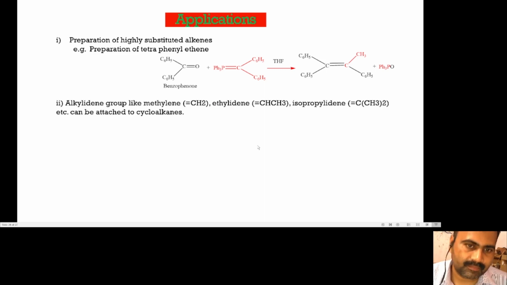The second application is that alkylidene groups like methylene, ethylidene, isopropylidene, etc. can be attached to cycloalkanes.